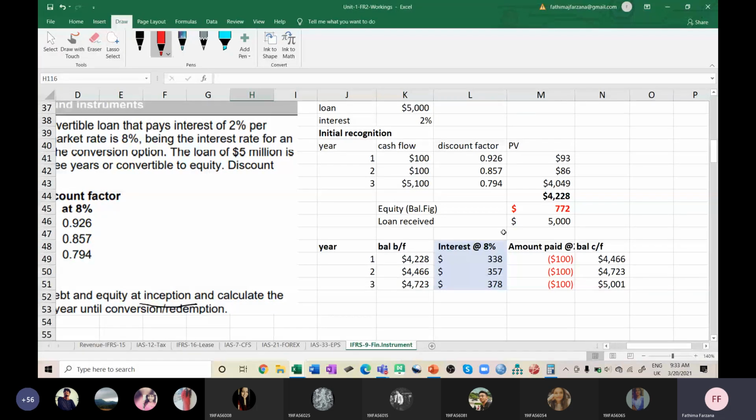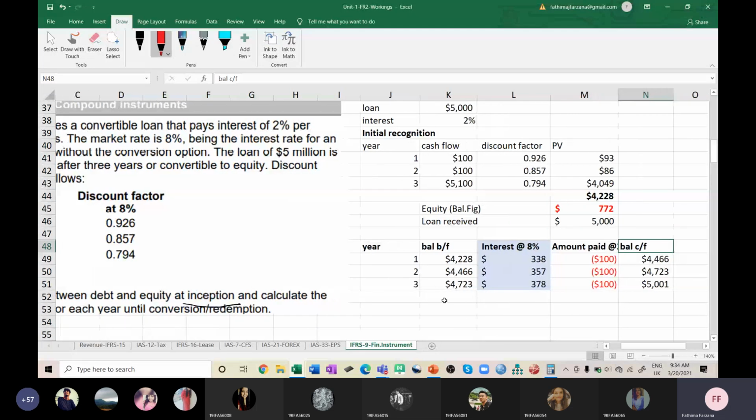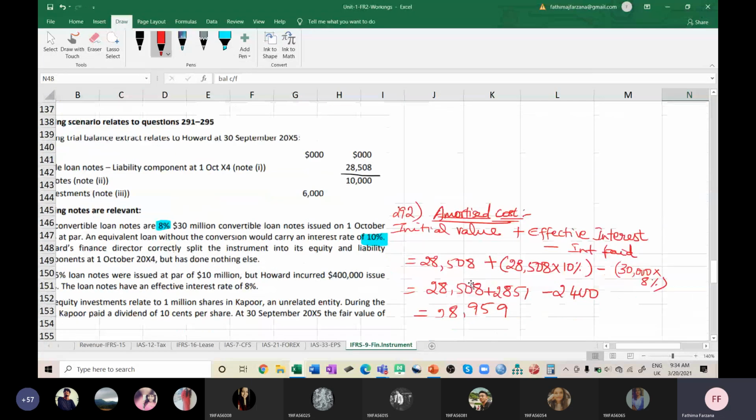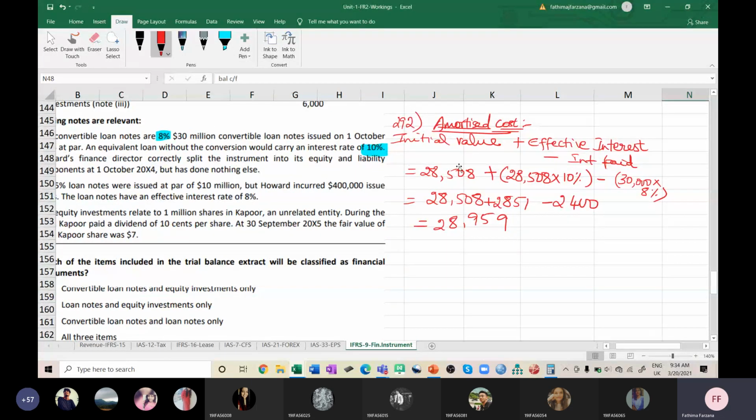In this particular problem, they gave the loan received also, 30 million, if you remember, and they've given how much is the liability also, that is 28,508. They've given both. So this entire 5,000 we will not take anywhere. We will take only 4,228 and then we'll find out the effective market rate and how much you're paying, then balance carried forward. But in this particular problem, only 1 year they've asked, so I didn't put this table. I straight away took the formula. You must know to do it shortly also. I didn't take 30,000 anywhere because 30,000 includes the equity component also.